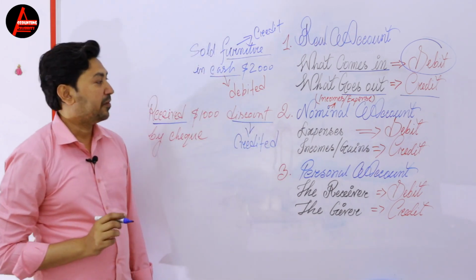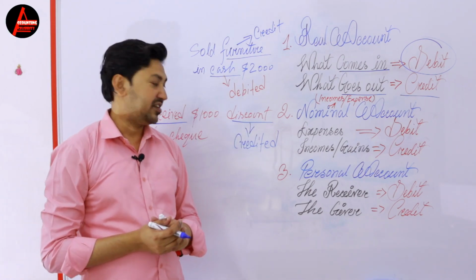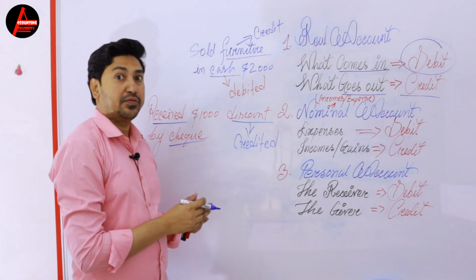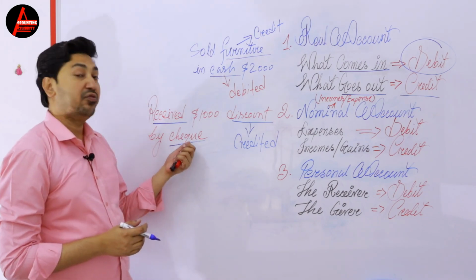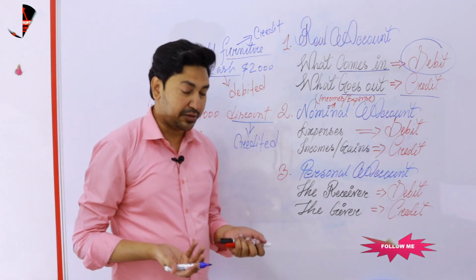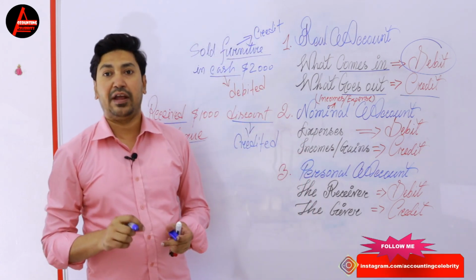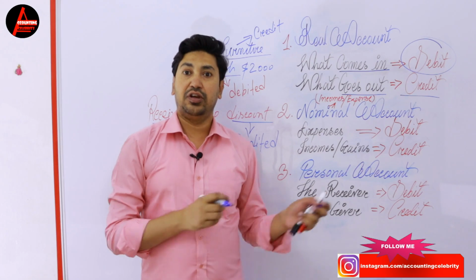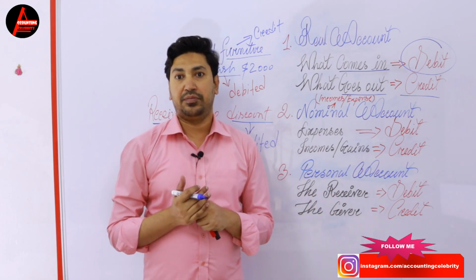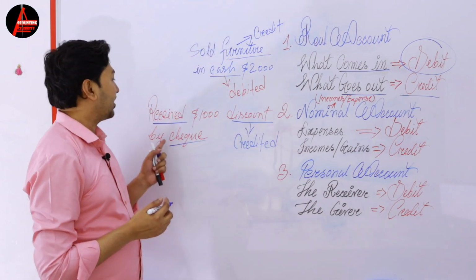At the same time, you received this discount by check. Never write check in any books of account. When you see the word check, you should write bank. You receive a check, which means your bank will receive money. You deposit this check into the bank, and the bank will collect money on your behalf. So what is bank?